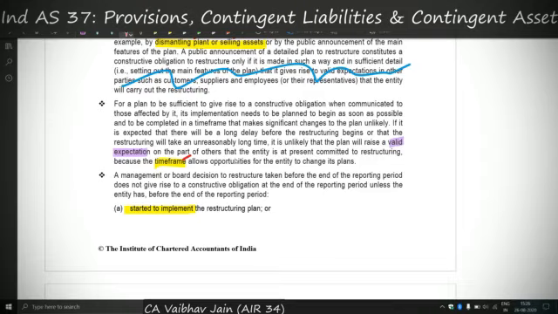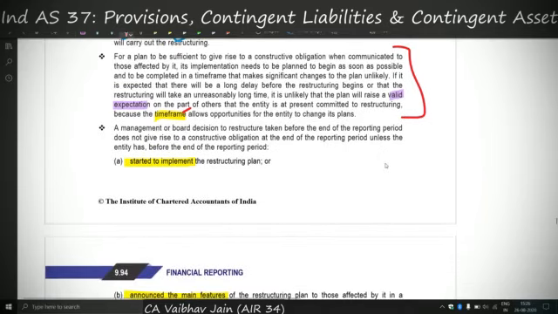See, if the entity is going to restructure by the end of this year or in a recent period, then we can say that there is a valid expectation in the mind of users. But if an entity is saying that it will restructure over a period of 7 years, 5 years, or later on whenever, that cannot be termed as a valid expectation. This means that valid expectation is related to the time frame of restructuring, the time frame of commitment.